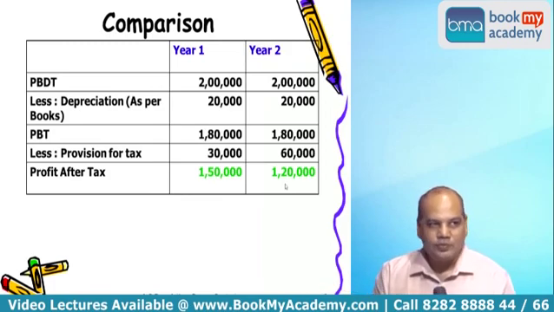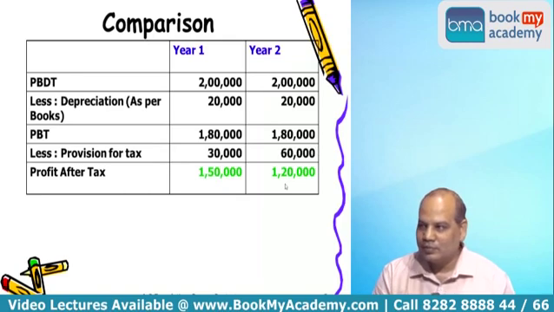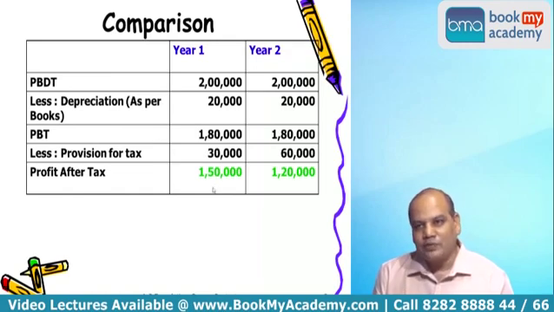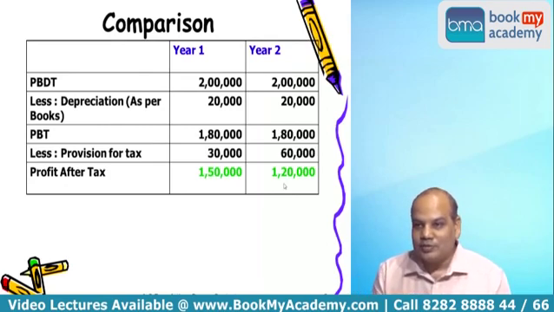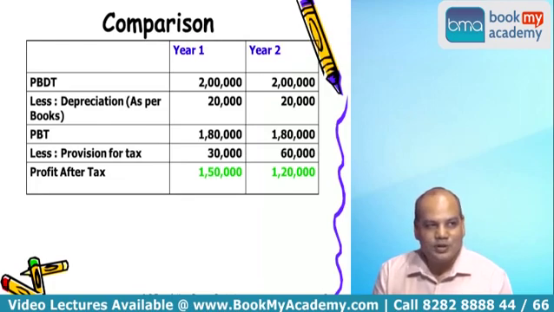Now, Sarvesh is the shareholder of the company. He is thinking, last year income was 1,50,000. This year income is 1,20,000. There is a 20% drop in the earnings of the company. What will happen to the investor? Will he be happy or sad? Sad. He will start blaming the management of the company.